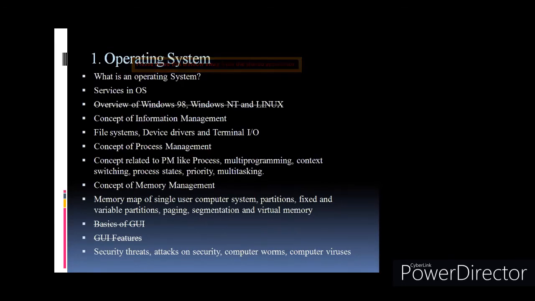Then in memory management, when we store a file, the files are stored in some of the tracks and sectors of the disk. So which file is stored on which sector, which track, that information the operating system has to maintain. How is this information maintained? With a different memory map for a single user computer. Then the partition system is used. In partition, there are two types, fixed partition and variable partition.